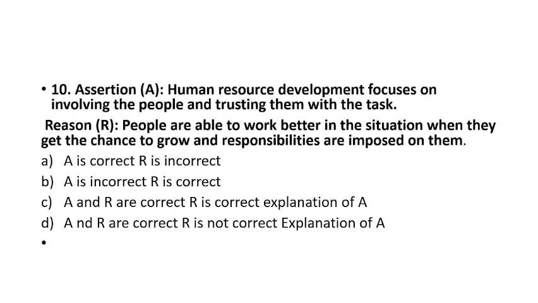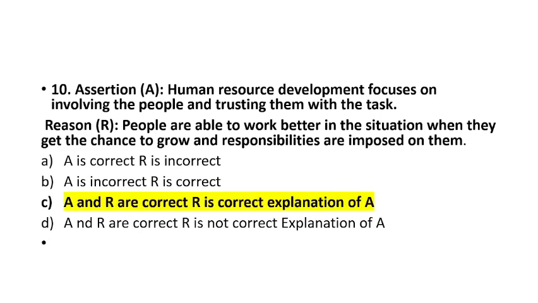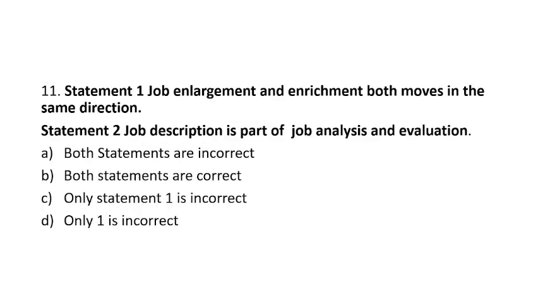To check the relation between the assertion and reason, we can use conjunction words like 'because': people are able to work better in the situations when they get the chance to grow and responsibilities are imposed on them. There is sense, nonsense is absent here. So option C, A and R are correct, R is the correct explanation of A, will be the right answer. Question number 11. This is the last question.